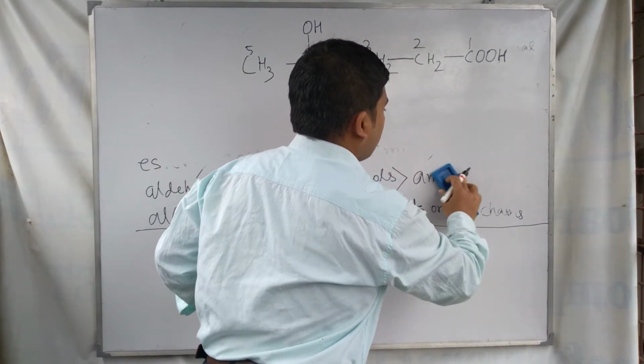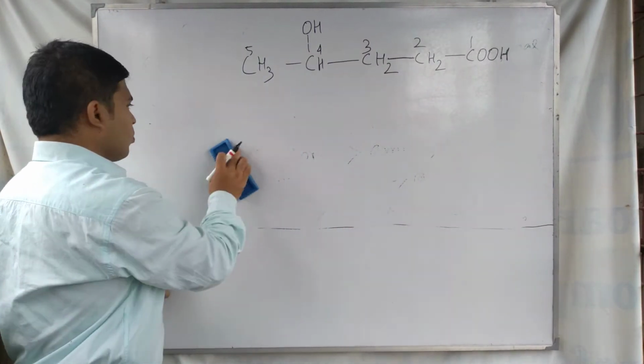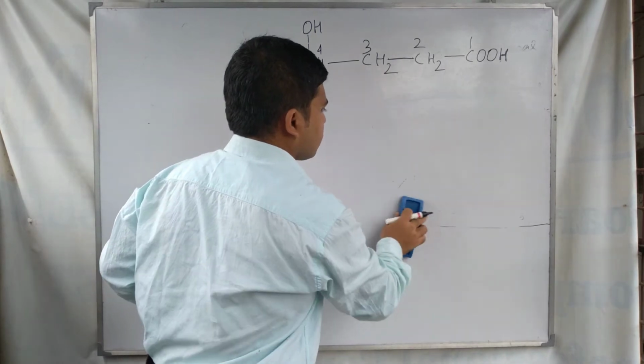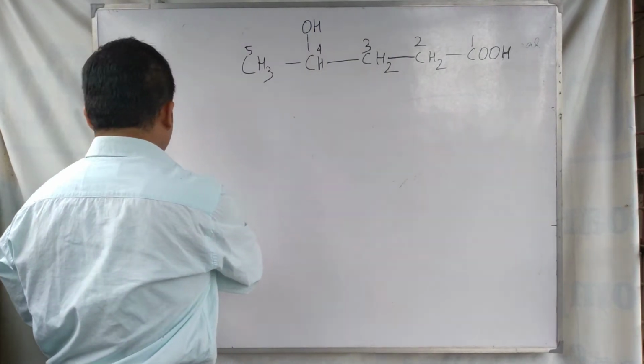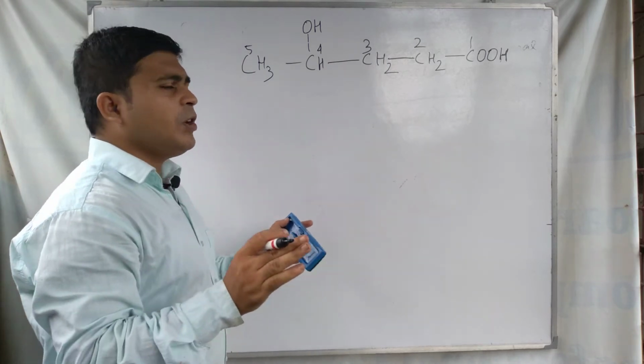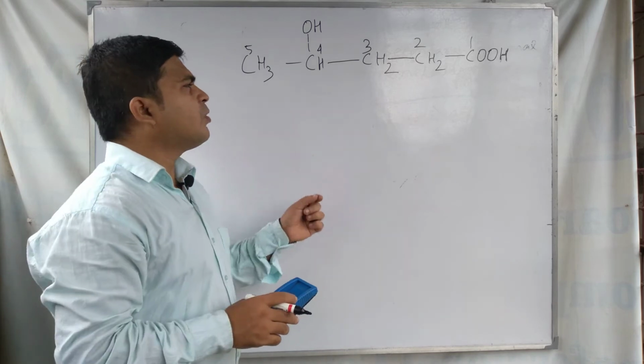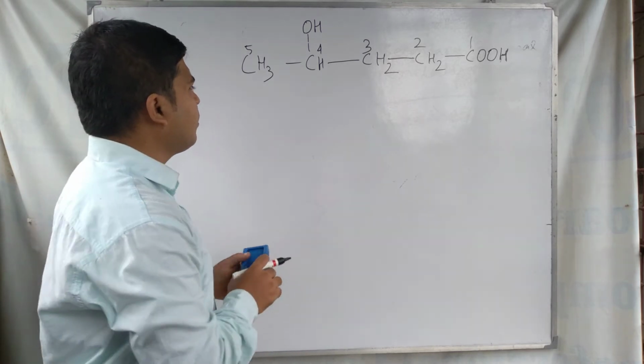Another point we need to discuss is that when a functional group becomes a secondary functional group, its suffix is not taken, its prefix is taken.